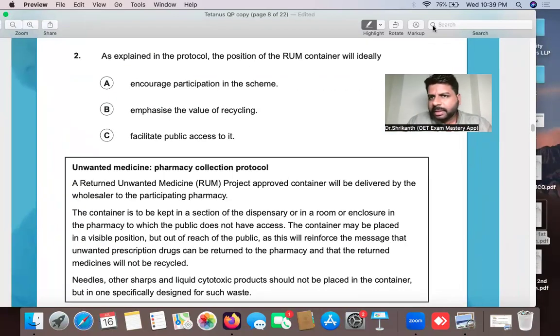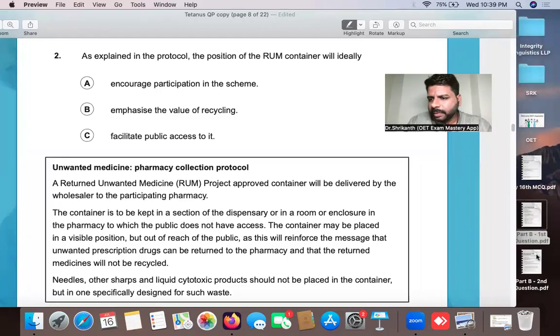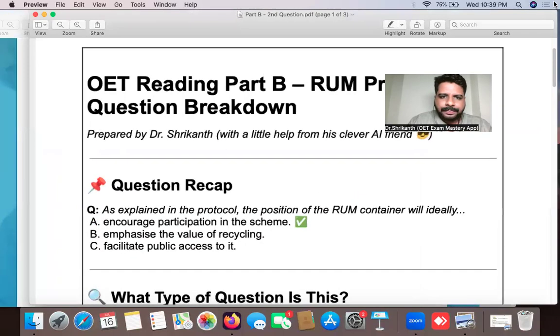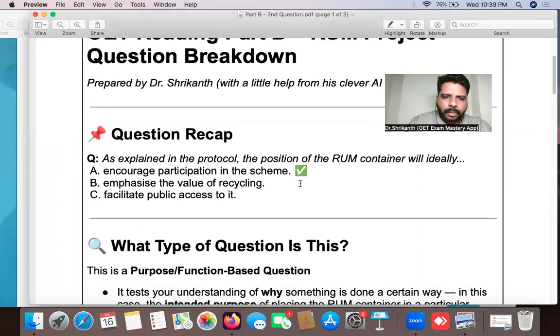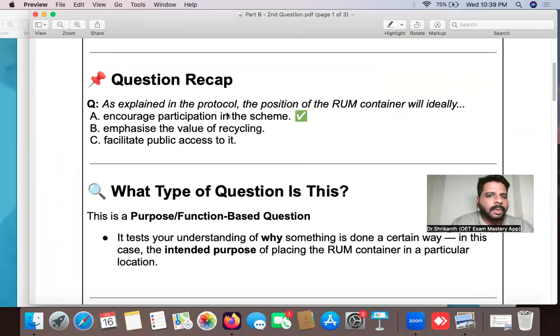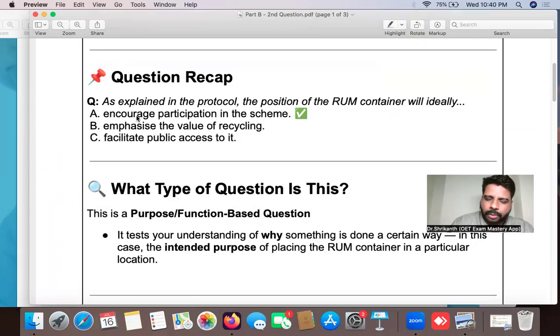So first, let's just discuss with the document first. This question over here, the correct answer option is basically A. As explained in the protocol, the position of the RUM container will ideally, the correct answer option is A. So those who have chosen answer option A as the right answer, good. Those who could not find the answer, no problem. We learn through mistakes only. So we will definitely come to an understanding why A is the answer.